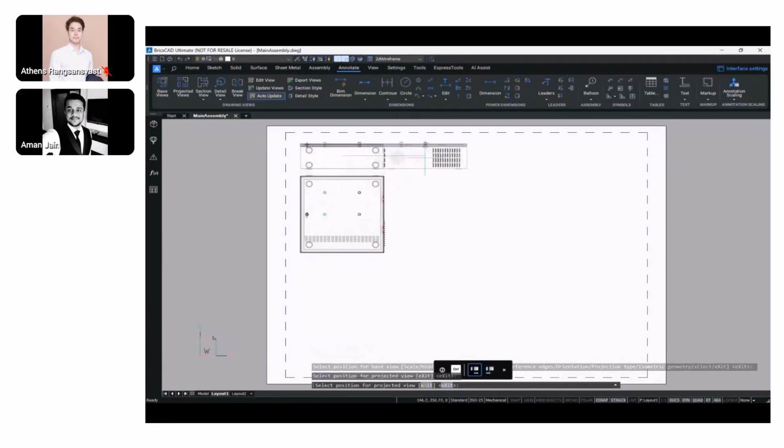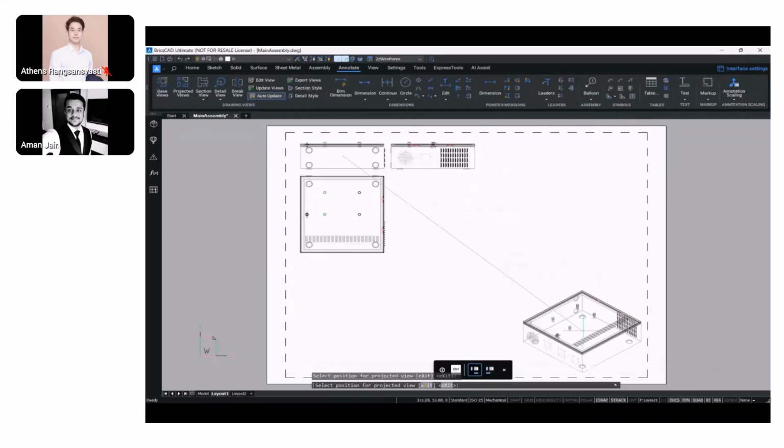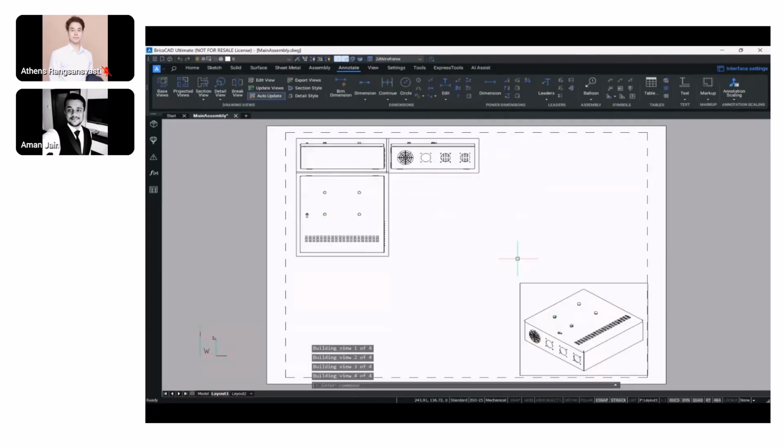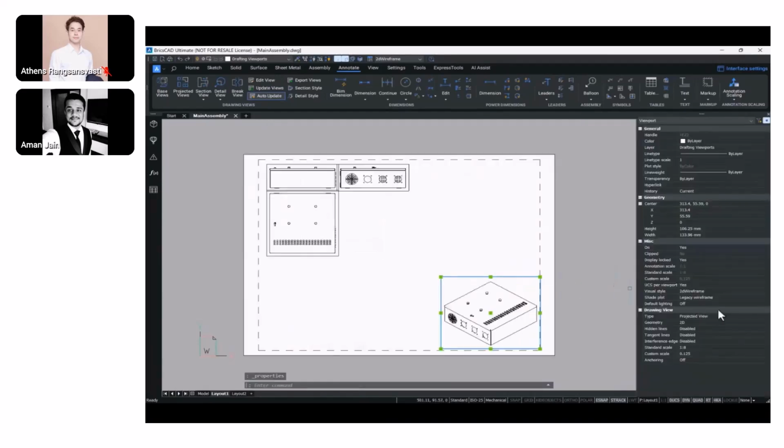So we have the model layout space wherein we used the base view feature of BricsCAD for creating these accurate representations of drawings, and these drawings are all associative. So we have had a lot of seminars or webinars in the past wherein we have explained this particular feature of BricsCAD, where you change the 3D model and the entire 2D drawings get updated.